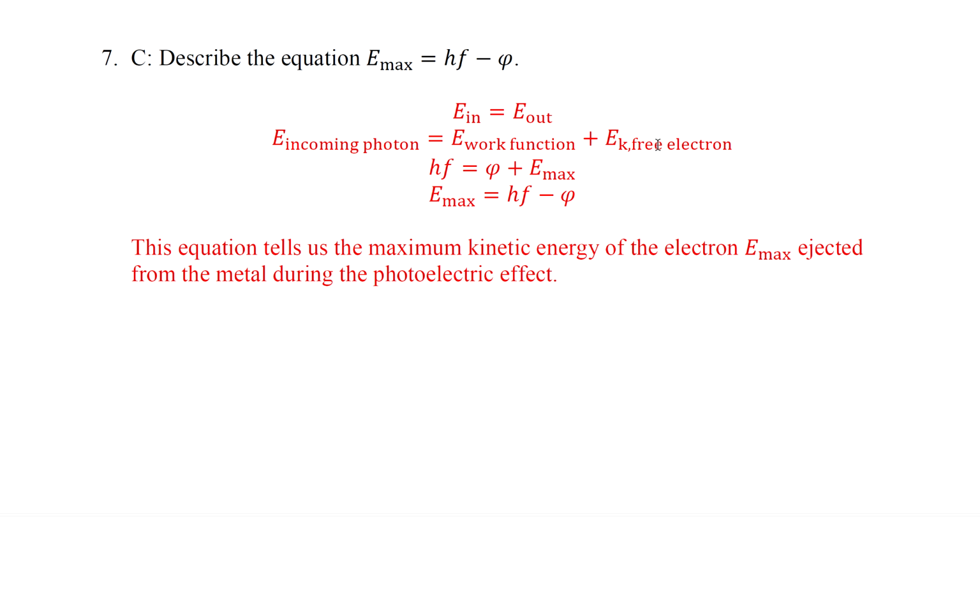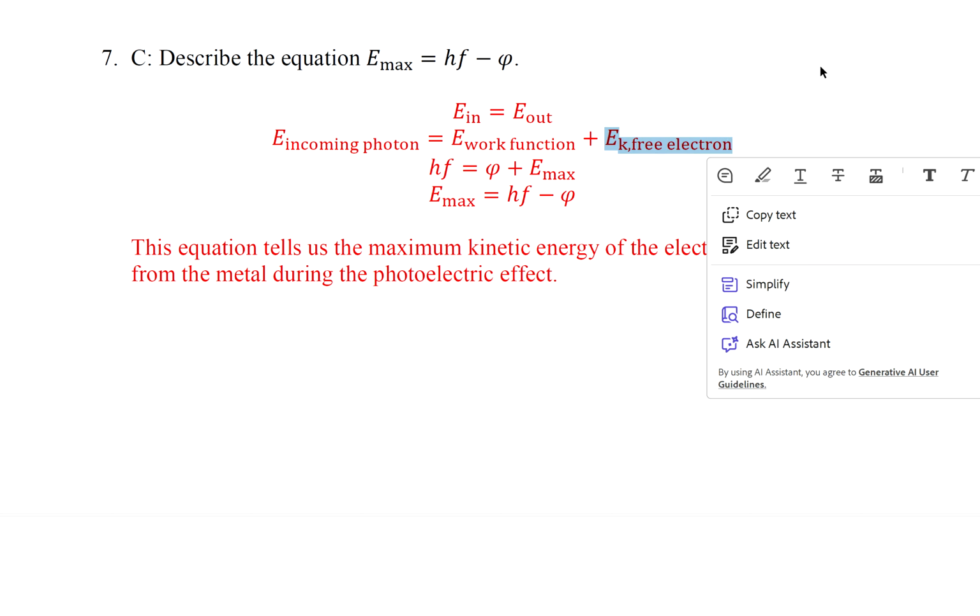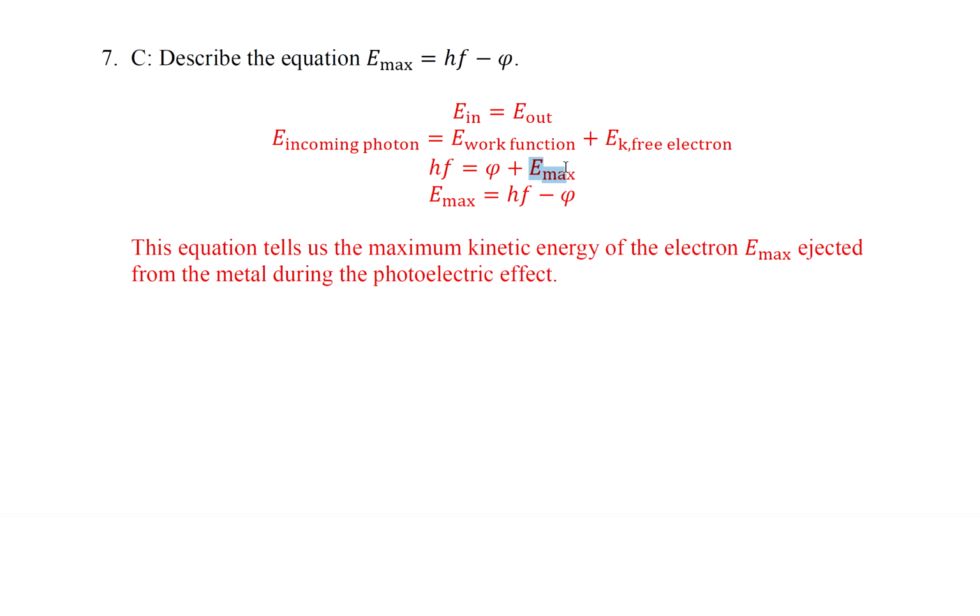So what's the energy of the incoming photon before it strikes the metal? It's E equals hf. And what's the kinetic energy of the free electron? It's kinetic energy maximum. So rearranging, we get kinetic energy maximum equals hf minus psi. So this equation tells us the maximum kinetic energy of the electron ejected from the metal during the photoelectric effect.